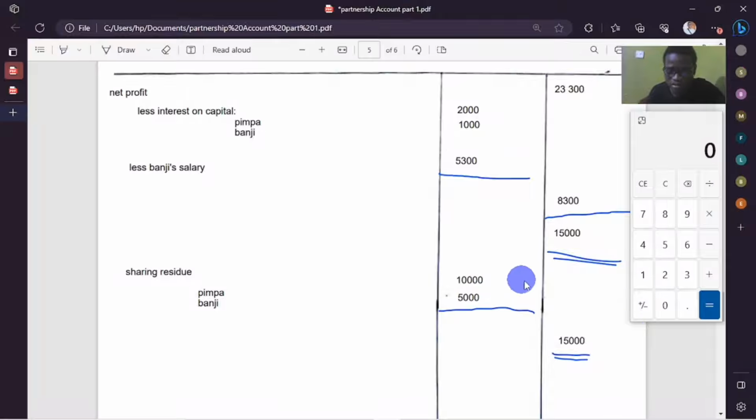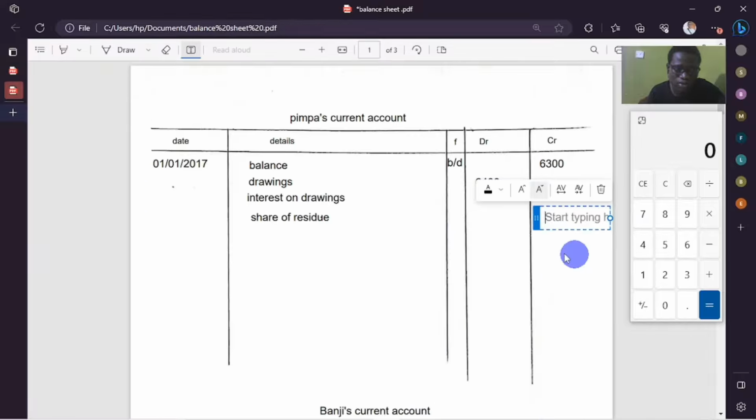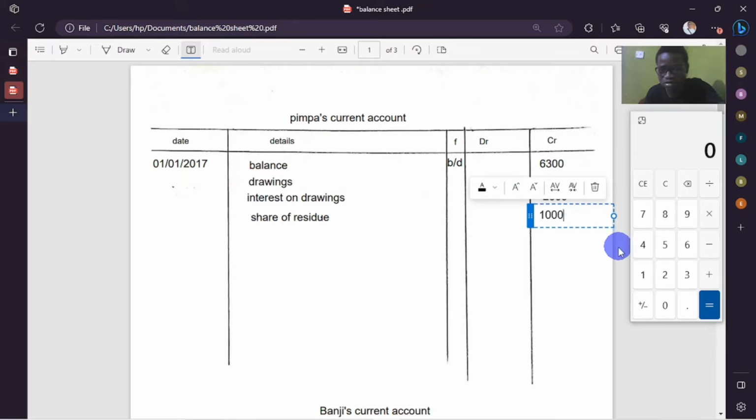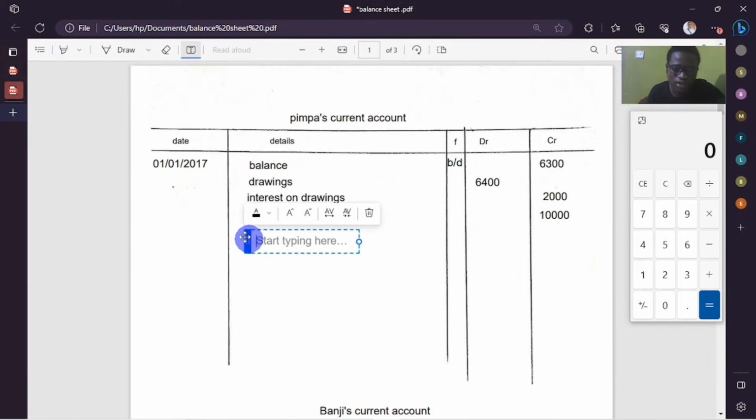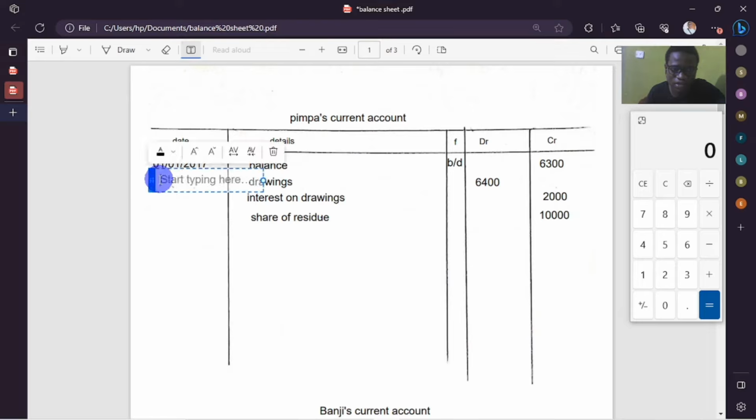So this is on the debit side. So when we take it to the current account, on the credit side. So we're going to say, how much was it? 10,000. It was 10,000. Then here now, we can indicate 31st December 2017.